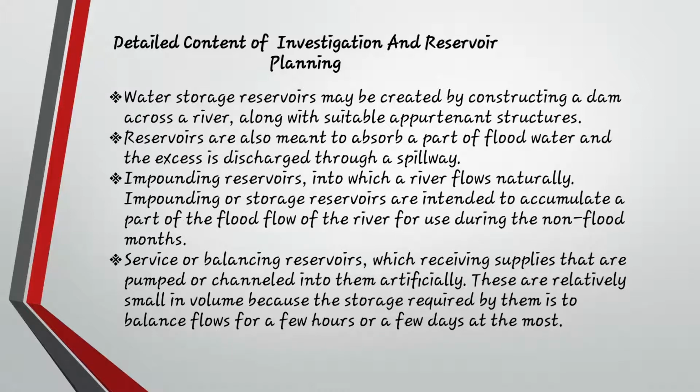Next is the impounding reservoir, into which the river flows naturally. Impounding or storage reservoirs are intended to accumulate a part of the flood flow of a river for use during non-flood months. For example, when there is no rain, there won't be runoff, and due to that there will be less water in the river. At that time you need to adjust the same water and provide it to the field, that is the CCA, the cultivable command area. So you have to keep that in mind.